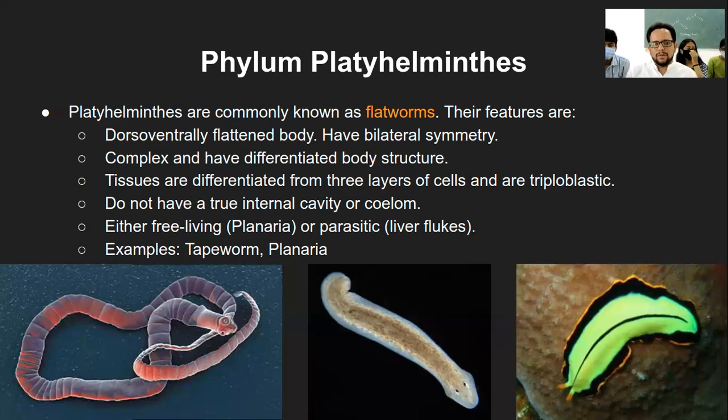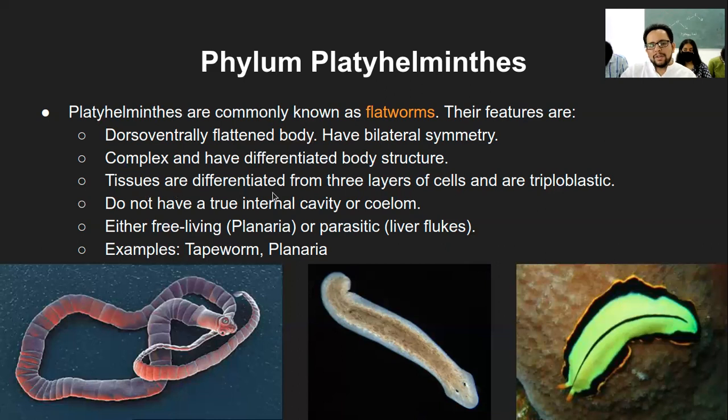Yeah, so complex and they have differentiated body structure. Compared to the earlier two categories like sponges and Cnidaria or Coelenterata, these organisms, flatworms, have relatively well developed differentiated body structures. So if you see in these cases, you can see a kind of head-like portion, right? In all of these organisms, you can see a kind of head-like portion.